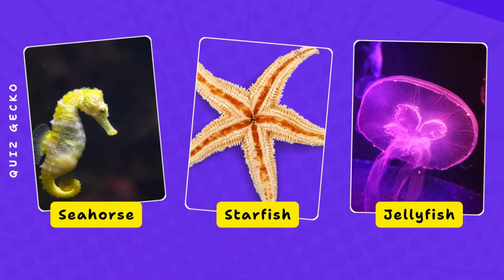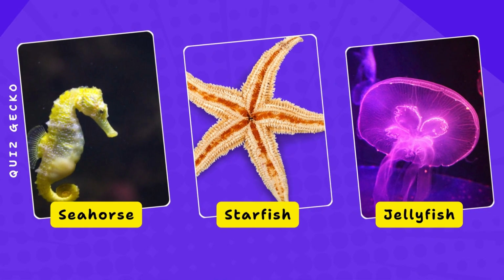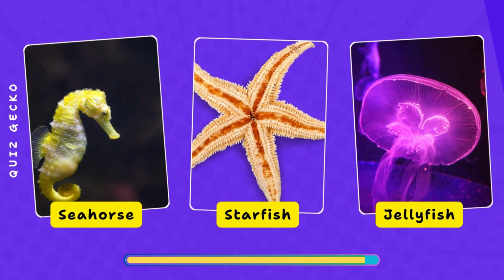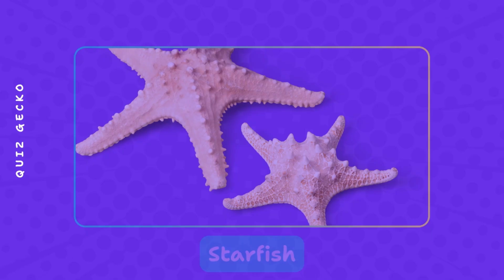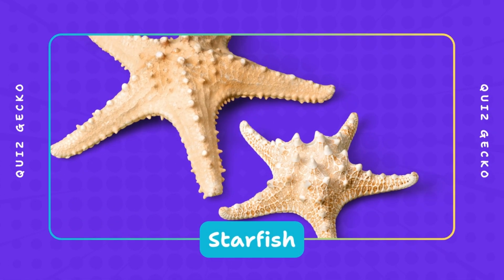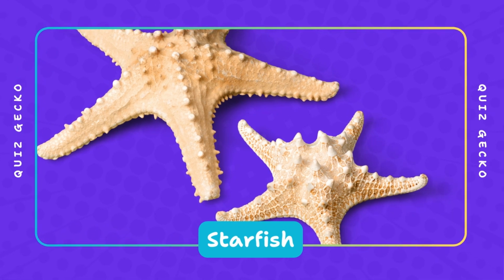Which sea creature shows near Fibonacci segmentation? Seahorse, starfish, jellyfish? Starfish typically have 5 arms, a number that appears early in the Fibonacci series.